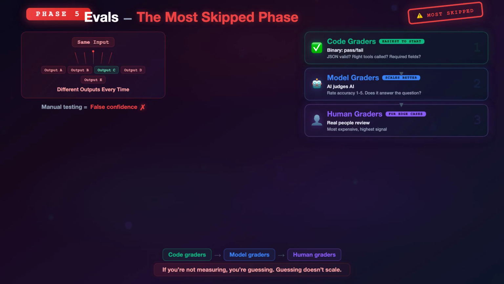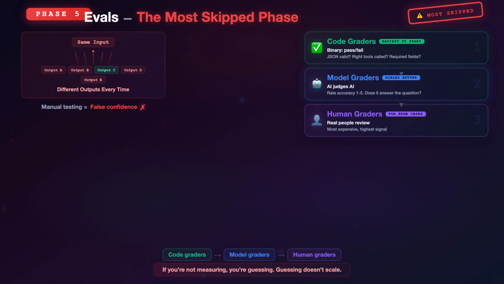There are 3 types you need to know. Type 1, code graders. Deterministic checks. Did the output contain the required fields? Is the JSON valid? Did the agent call the right tools? These are binary, pass or fail.